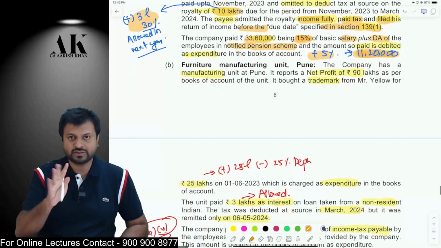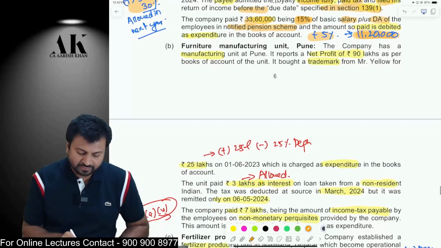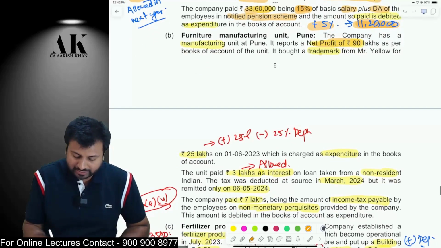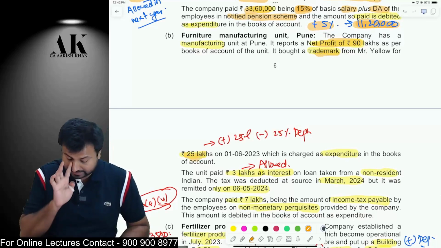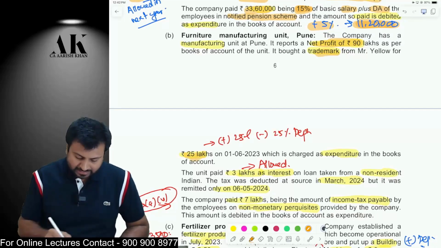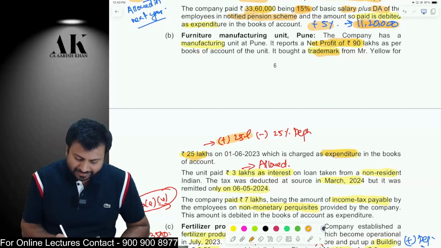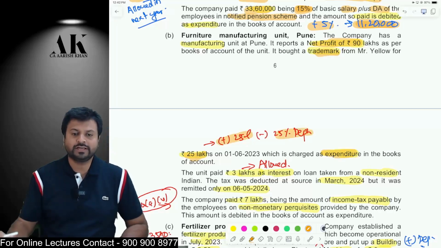This is the profit of the first business. Now, the second business, furniture manufacturing business. The assessee has a net profit of 90 lakh rupees. The assessee has bought one trademark of 25 lakh rupees. This is a very traditional adjustment. They have debited that trademark as an expenditure. Wrong. You cannot debit a trademark as an expenditure. You have to add back 25 lakhs and you have to claim 25% intangible asset depreciation.